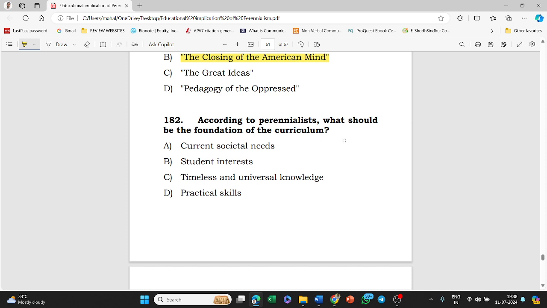According to perennialists, what should be the foundation of curriculum? Current societal needs, student interest, timeless universal knowledge, practical skills. The answer to this question is option C, that is timeless and universal knowledge.